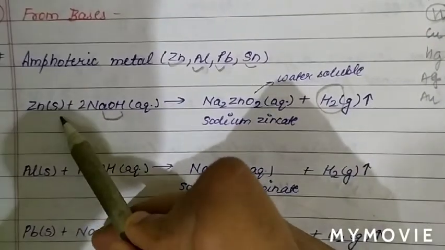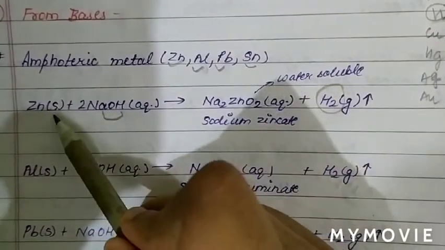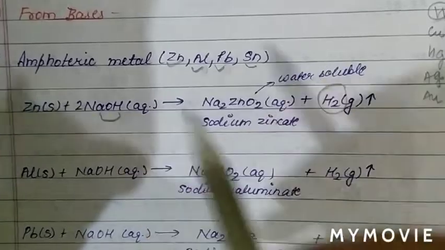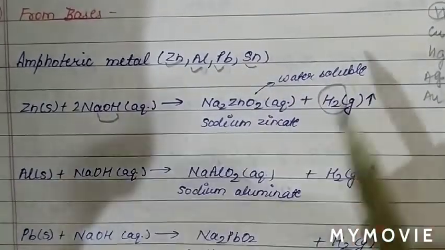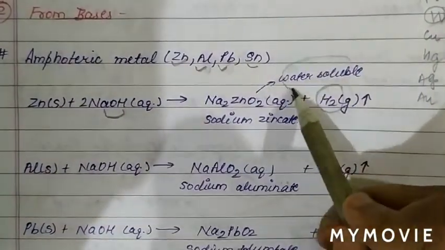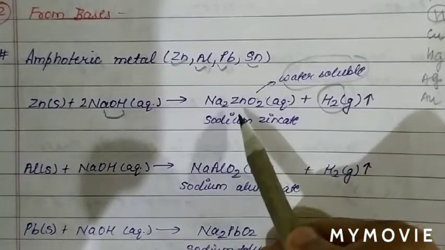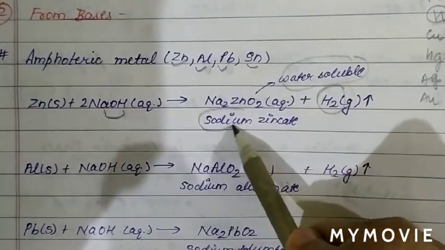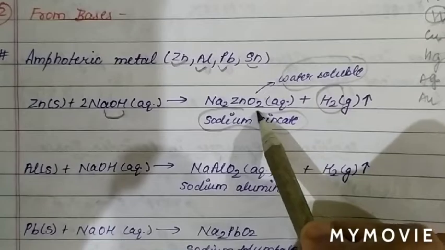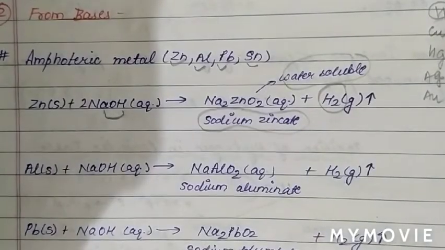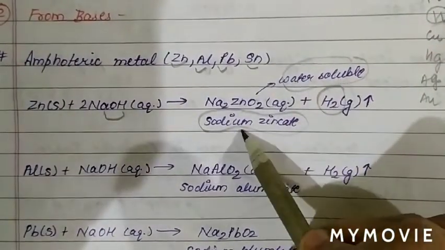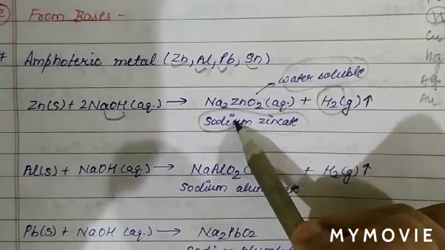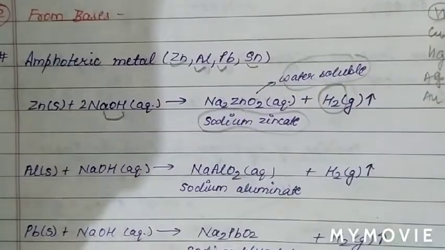When zinc reacts with NaOH, it forms a water soluble complex which we call sodium zincate.